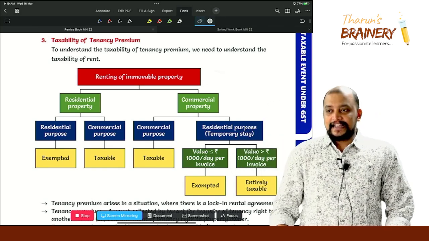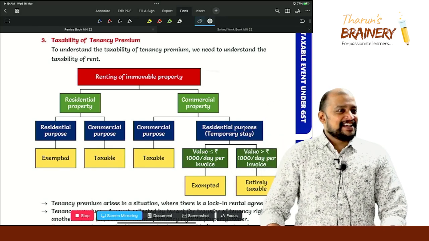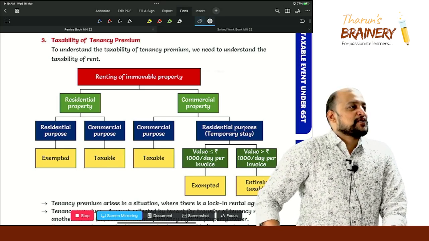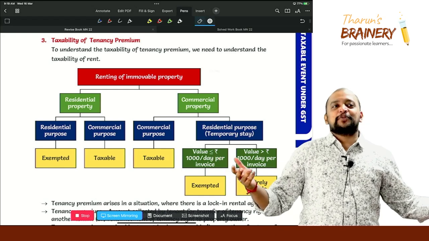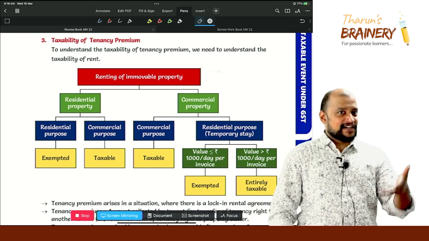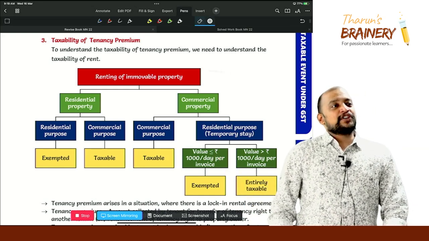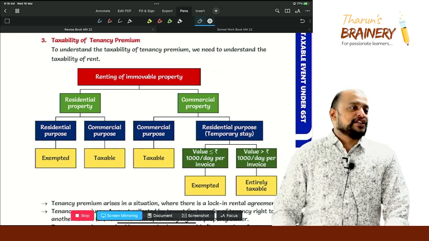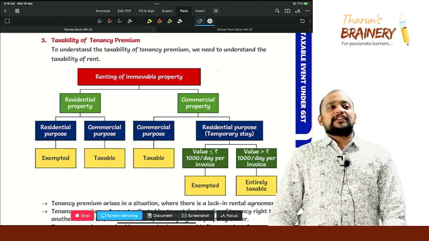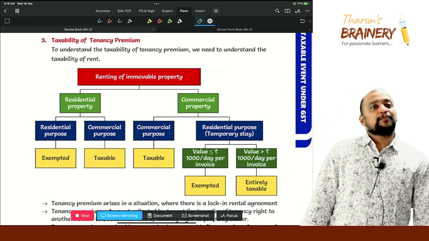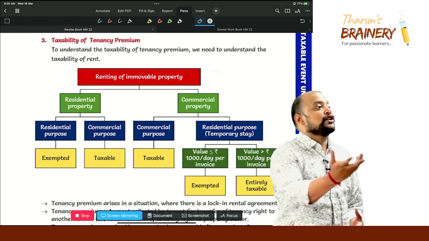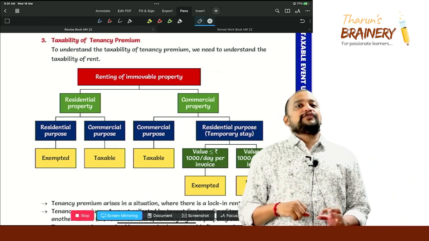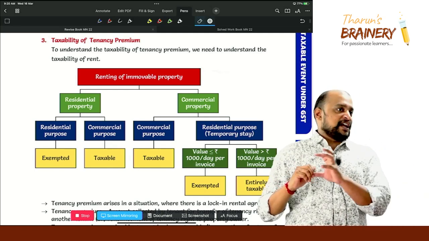Then a CA office. Majority of the chartered accountants don't do branding and all for their business, because that is professional misconduct. So they take a house and convert that house into an office. So this comes under residential property used for commercial purpose. Even doctors' clinics will be in a house. So that also comes under residential property given for commercial purpose.